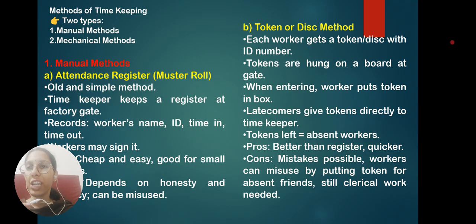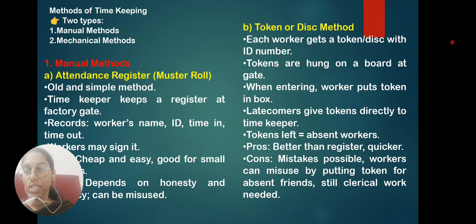There is not much work in this method, just maintaining one attendance register is enough. Whereas the con of the attendance method is that honesty and integrity are mainly needed, because the employees have to enter the correct time when they are entering.